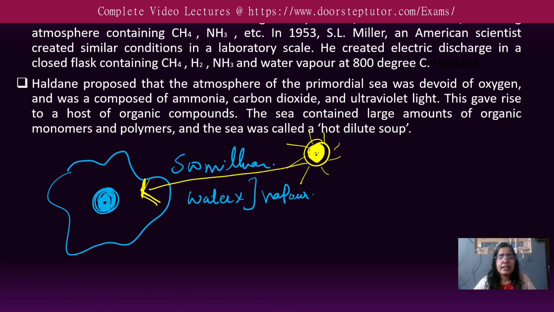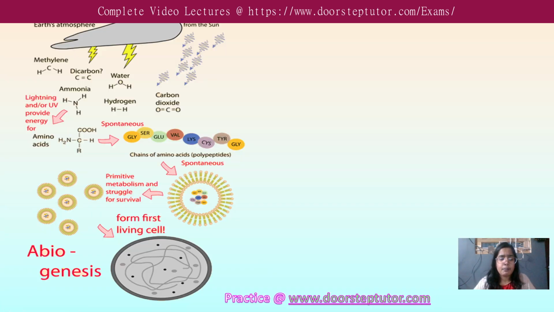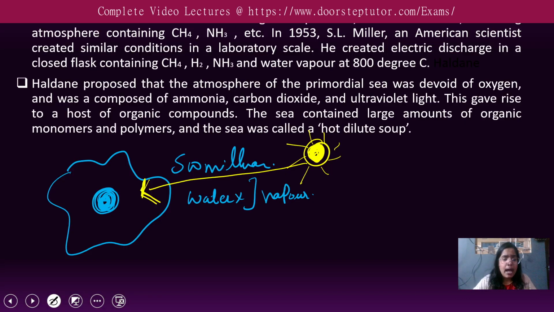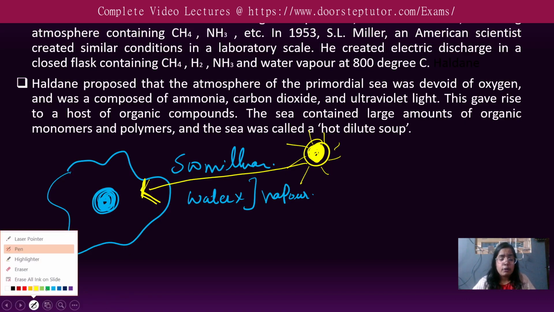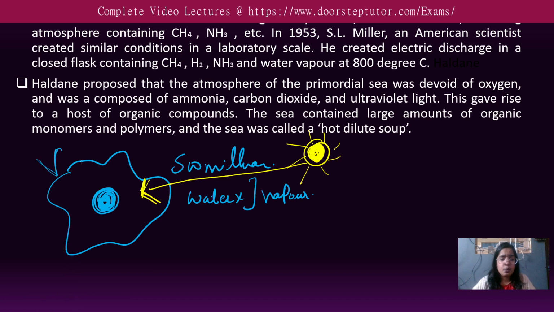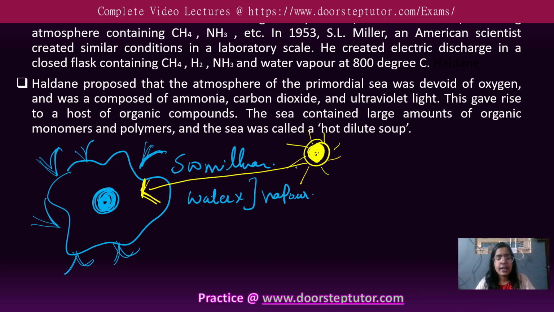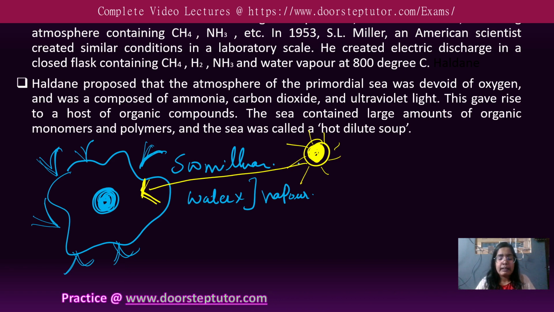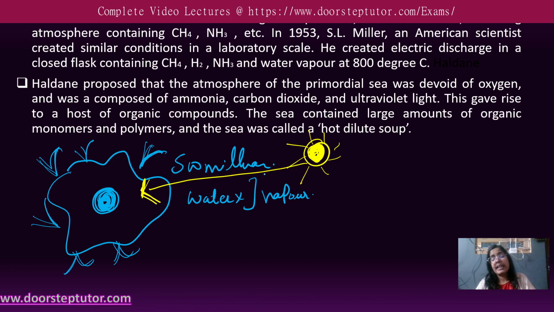Because of the heat, a lot of volcanoes were there on the earth surface, and heat was coming from the sun, the UV rays, infrared rays. These UV rays were striking the earth surface, and because of the same, the heating was there.